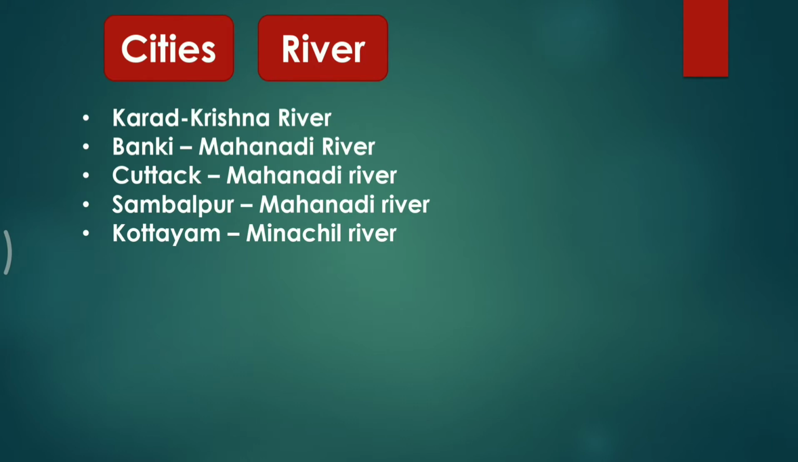Next is Kottayam. It is a town in the southern state of Kerala, and it is situated near Vembanad Lake at the mouth of the Meenachil River. So friends, Kottayam, a city in Kerala, is situated on the Meenachil River.